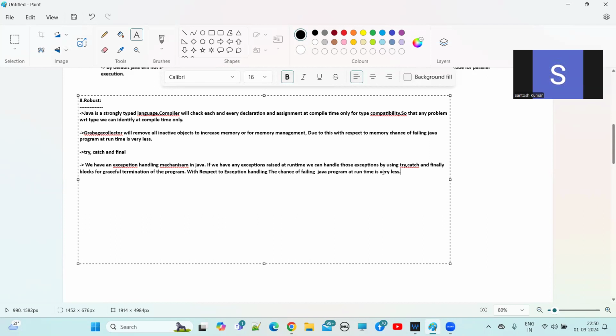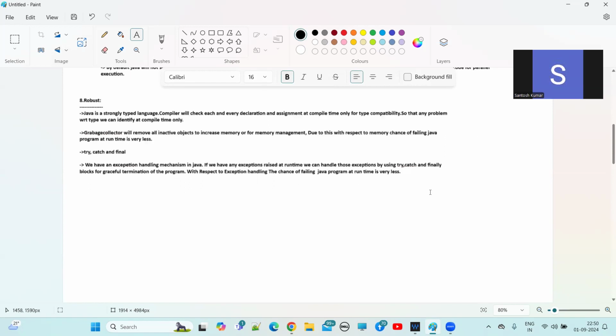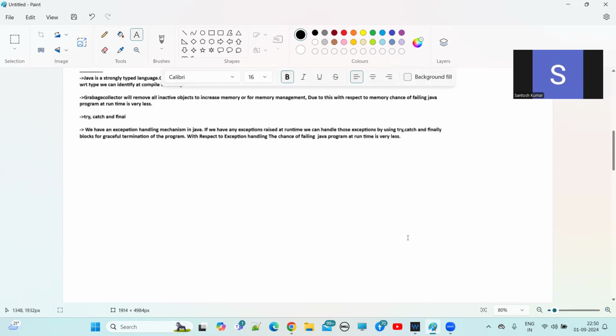Clear, everyone? We will see what is garbage collector and what is exception handling in detail. We have these concepts in Core Java: there is a garbage collector concept and there is an exception handling concept also. There we will see in detail. So this is the high level. Due to these features, we can say Java is robust. Hope you people are clear.